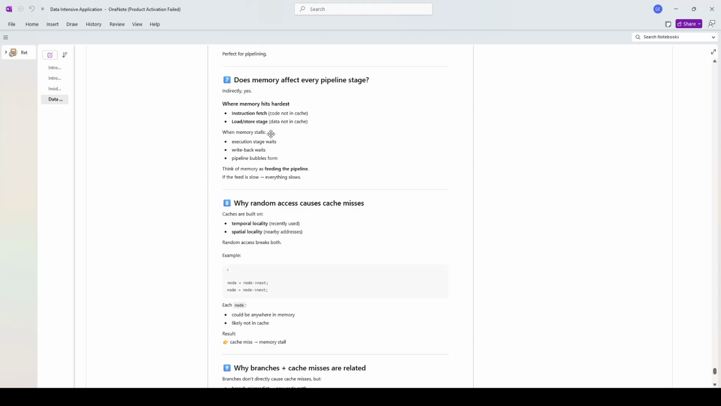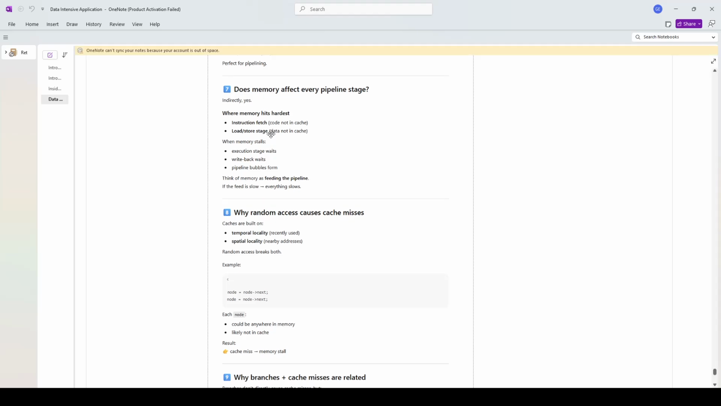Does memory affect every pipeline stage? Indirectly, yes. Where memory hits hardest: instruction fetch, code not in cache; load or store stage, data not in cache. So there's a code and data cache in L1 cache, remember, and also that's being propagated in L2 and L3 cache. So this is how memory affects the pipeline stage.